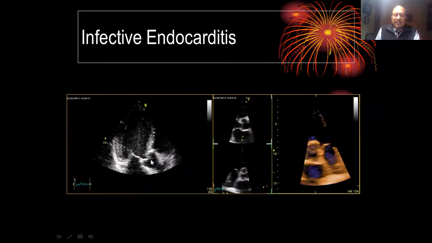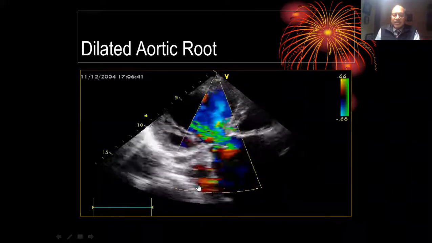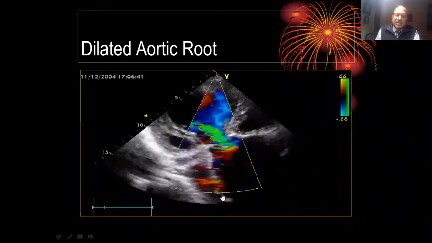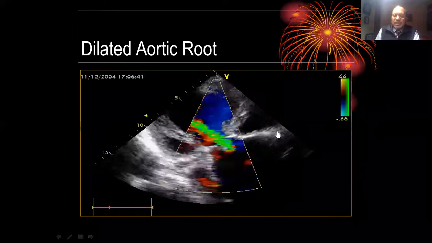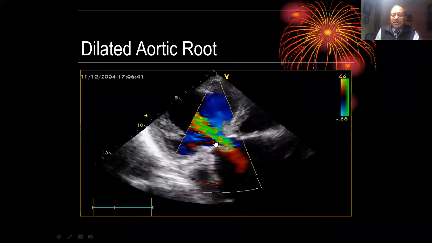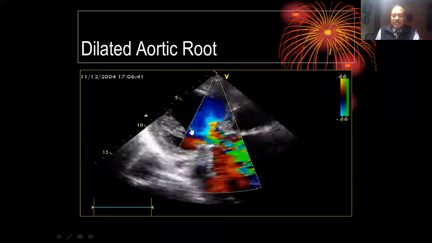We can look at these kinds of things in infective endocarditis and in 3 dimensional views also. And this is a picture of a dilated aortic root. Many people must have seen this kind of data. With a long-standing bicuspid valve, or aortic root dilatation secondary to hypertension in an aging population, we get a turbulent forward flow and a regurgitant flow.